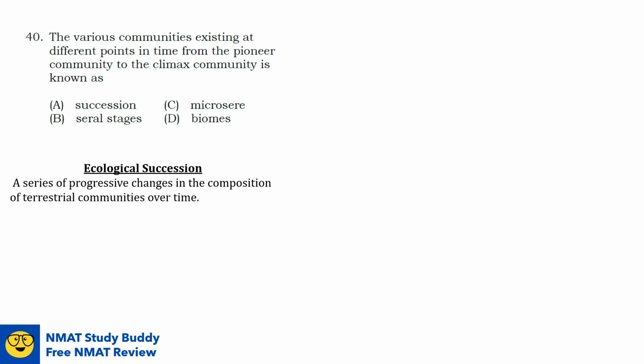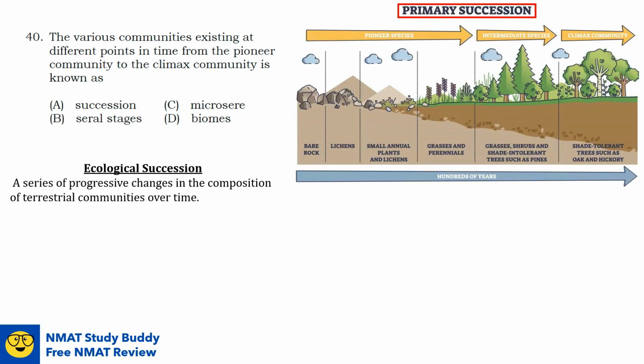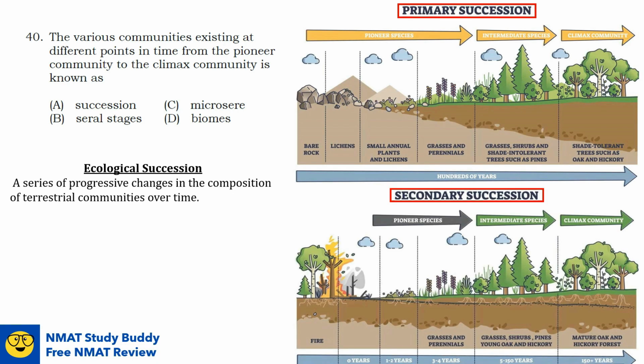succession. Ecological succession is a series of progressive changes in the composition of terrestrial communities over time. So following a severe disturbance, the disturbed area may be colonized by a variety of species which are gradually replaced by other species, which are in turn replaced by still other species. That's why it's called succession. An ecological succession can be a primary succession or a secondary succession.